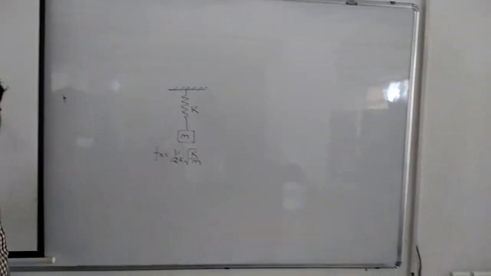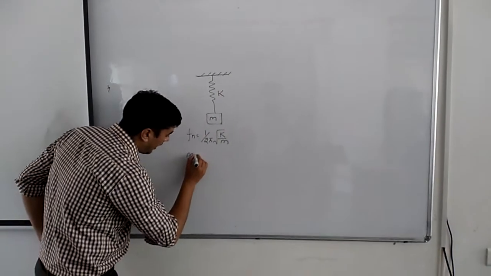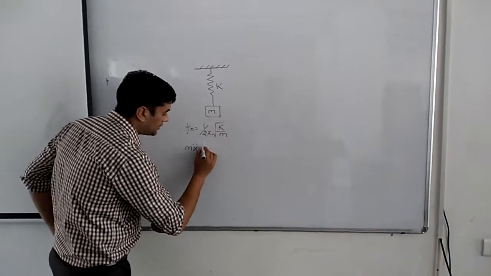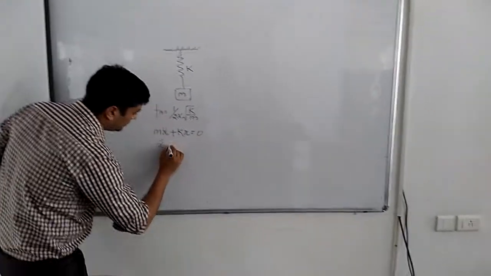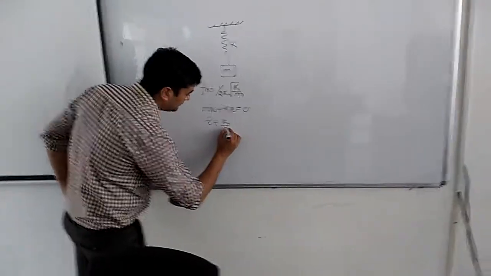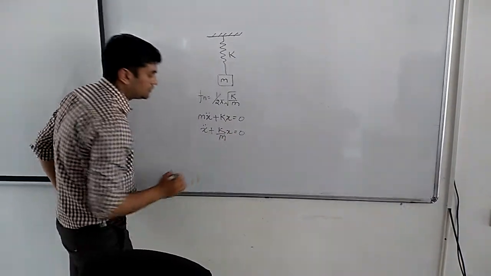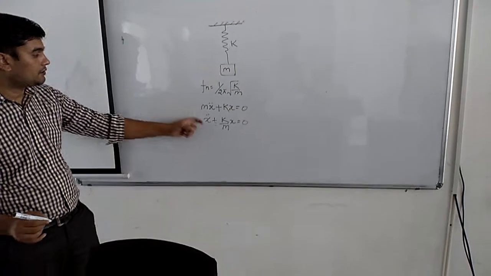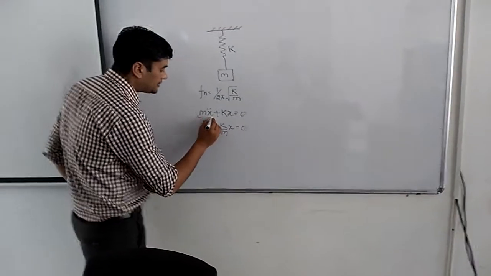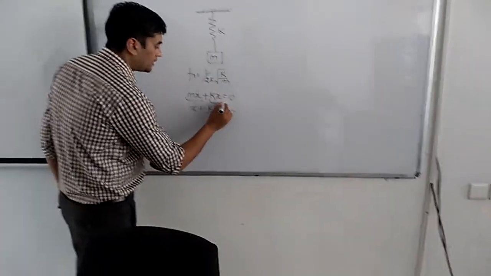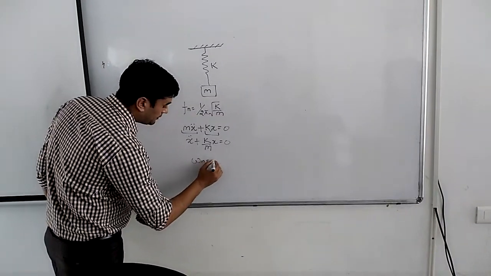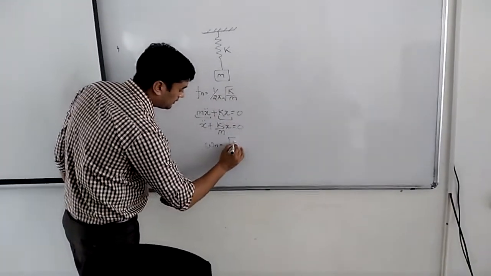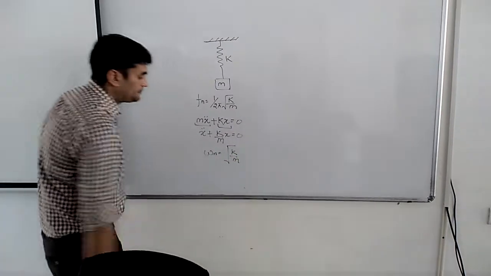The equation of motion of the system is m x double dot plus k x equal to 0, or x double dot plus k by m into x equal to 0. This is the acceleration, this is your inertia force, and this is your elastic force. So the natural frequency omega n we obtained as under root of k by m.